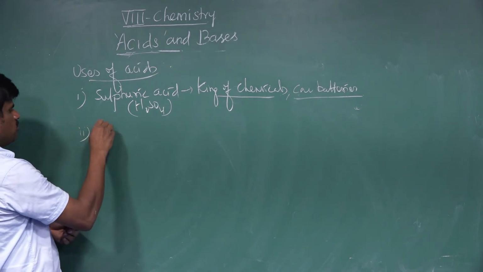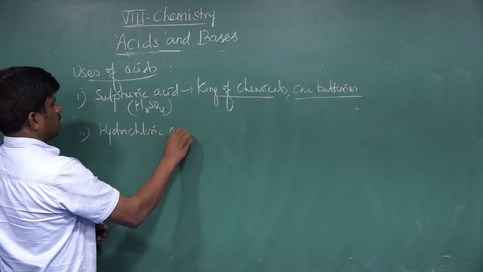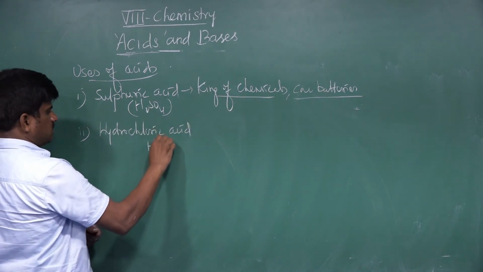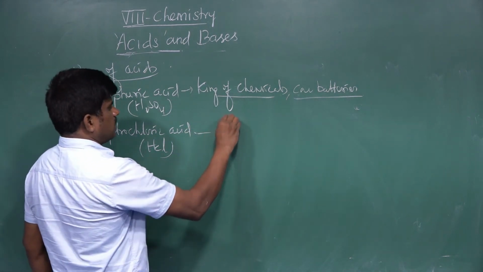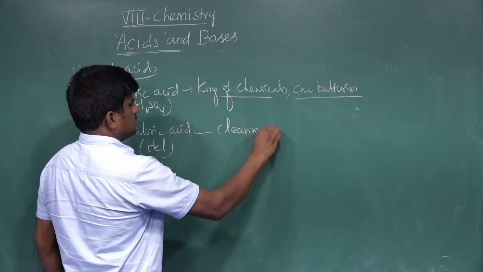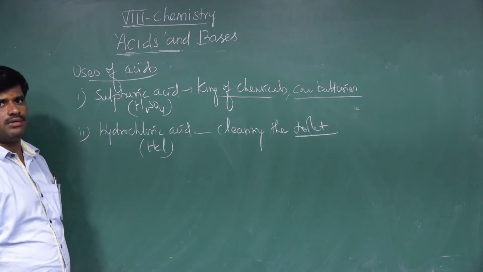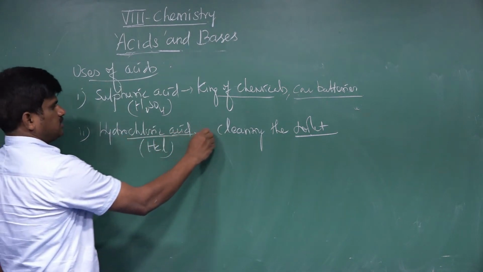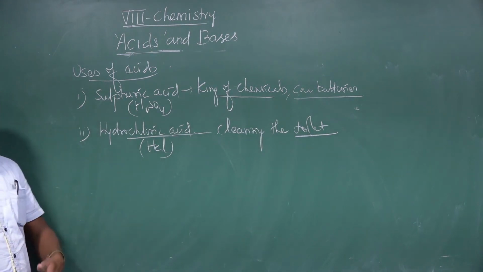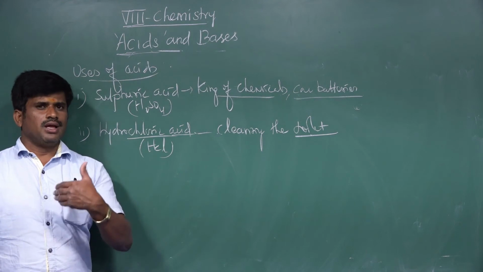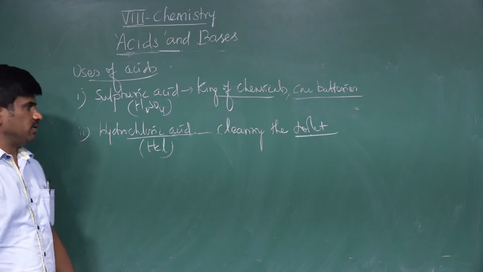When we take hydrochloric acid, the formula is HCl. It is used as a cleansing agent, to clean toilets. Even the hydrochloric acid is generally secreted in our stomach, and it is used for digestion of our food. That you know very well.